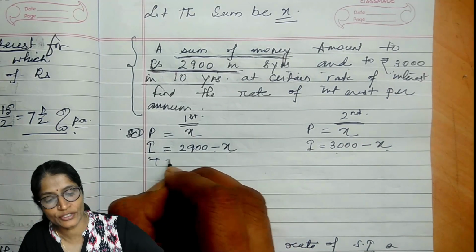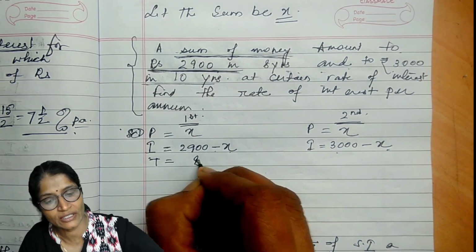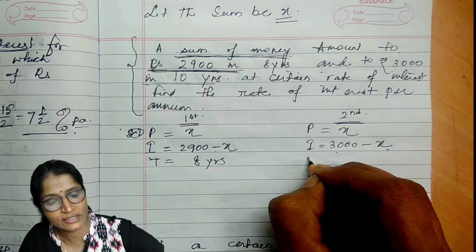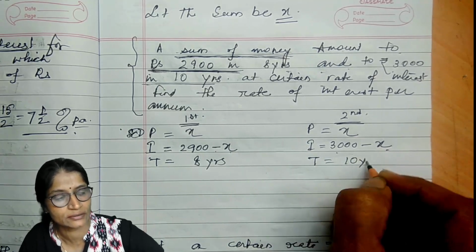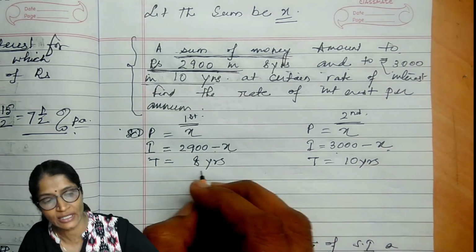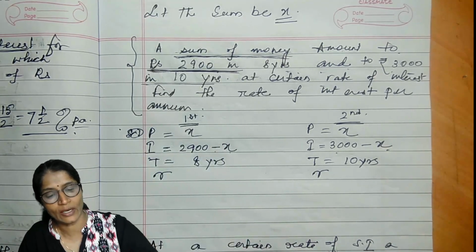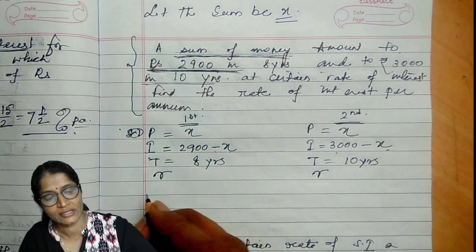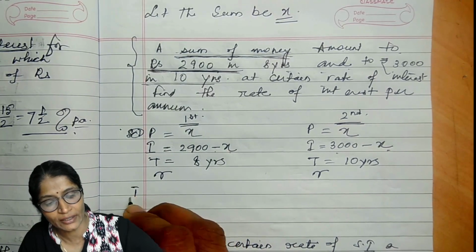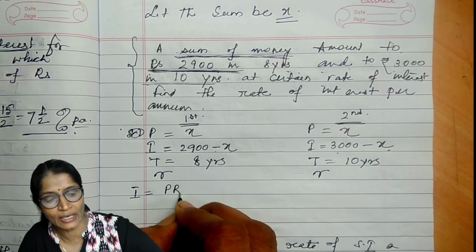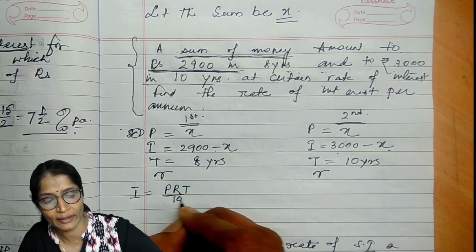Then time duration. Time duration for this is 8 years and for this case time duration 10 years. And rate of interest same in both the case. So if here it is R, then here also R. Now what? In this case I'll write that I is equal to PRT divided by 100.